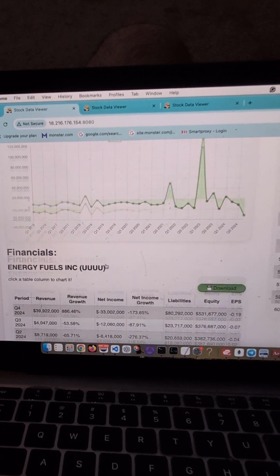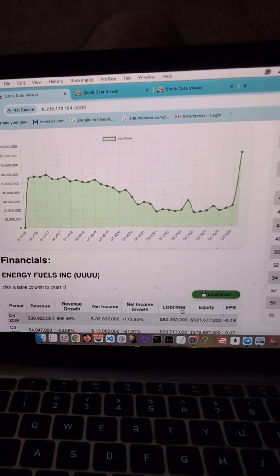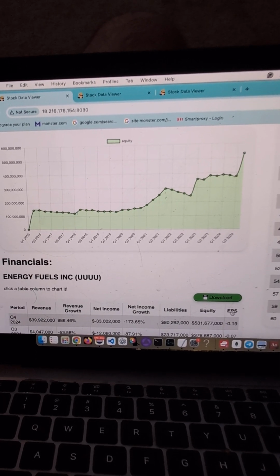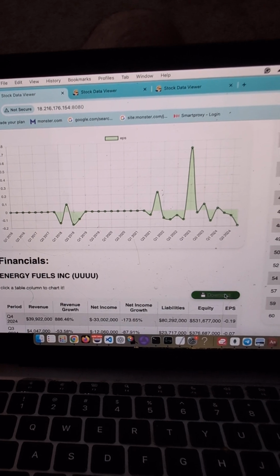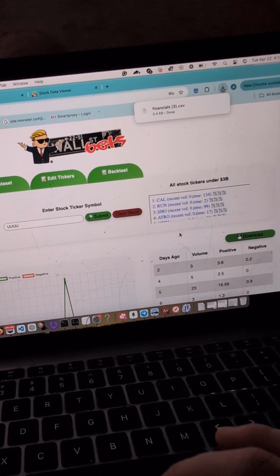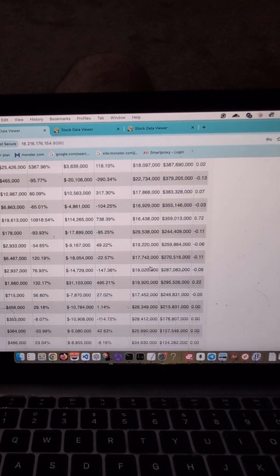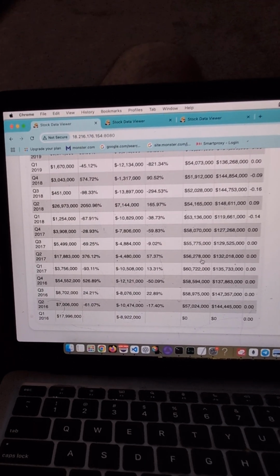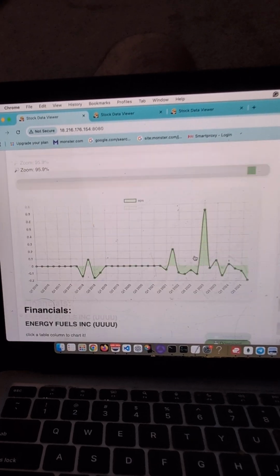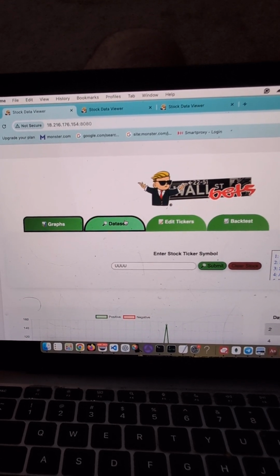We went over revenue growth, net income growth, liabilities, equity, earnings per share. All this can be charted, and this data can also be downloaded. The backtest results can be downloaded as well. It shows the last 9 years of fundamentals. It goes quite a bit back.